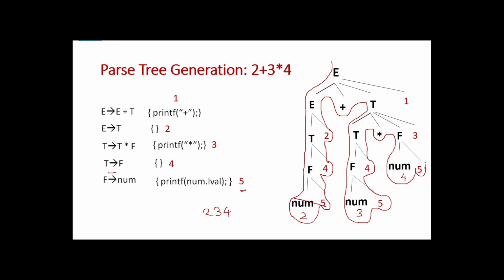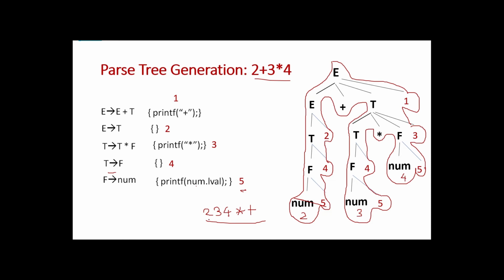Then again moving up, here we come across semantic action rule 3. In rule 3 we have given print star. So star will be printed. Okay. Then moving up, here what semantic action rule is given? 1 is given. So what is the first semantic action? Print plus. So plus will be printed. And finally we have reached our starting symbol, so all the semantic action rules will be performed. And what is the output? 2 3 4 star plus. So finally we have converted a given infix expression to an equivalent postfix expression.